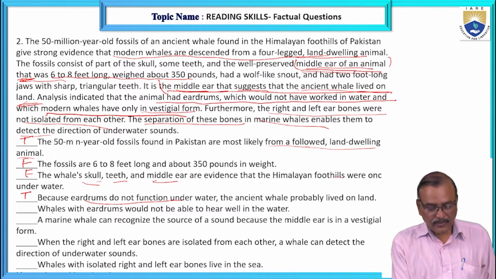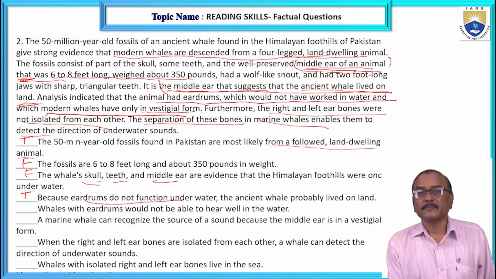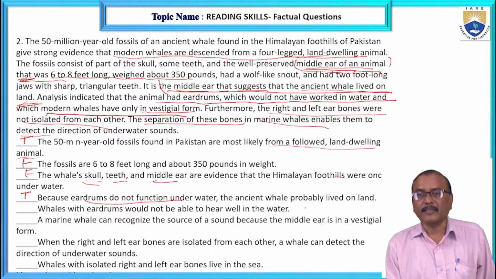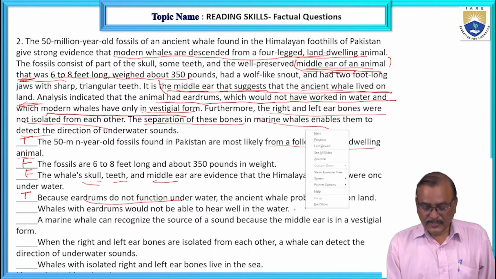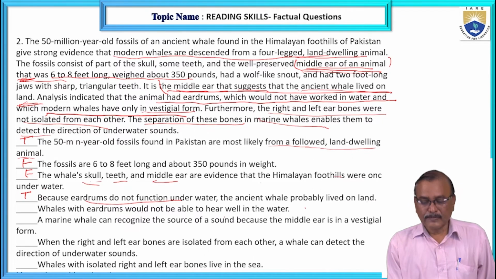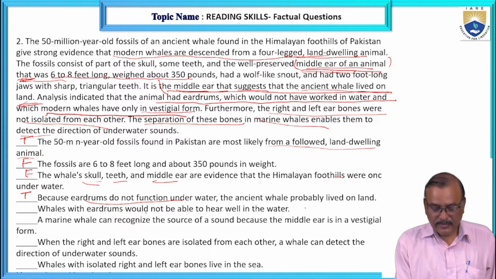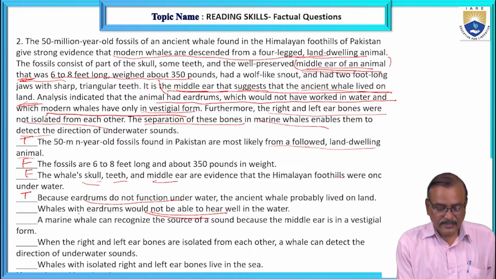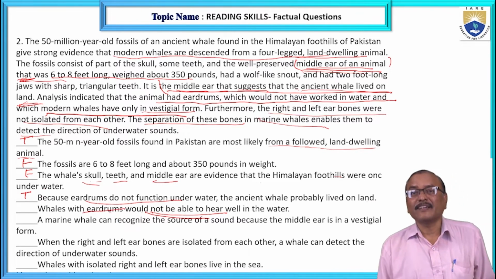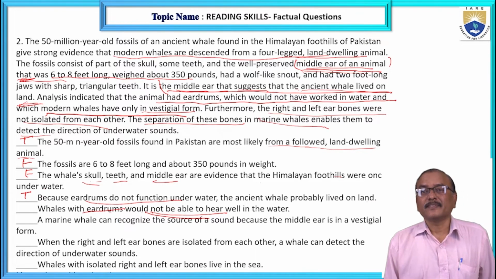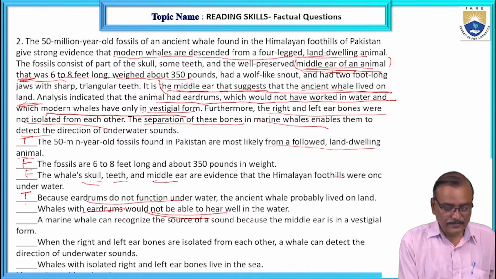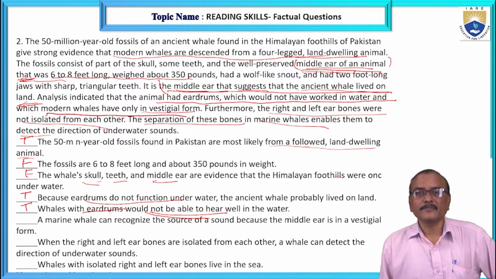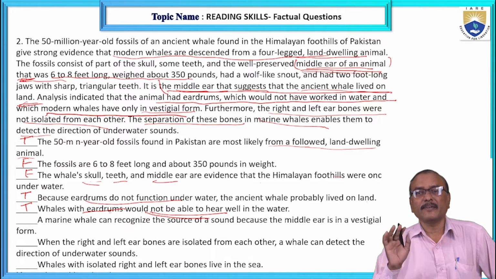Right. Whales with eardrums, you see this one, would not be able to hear well in water. Would not be able to hear. Why? Eardrums are not functioning in water. They are in vestigial form only. Is it clear? That's why this is true. Even though they have eardrums, those are in vestigial form. That's why they would not be able to hear well in water.